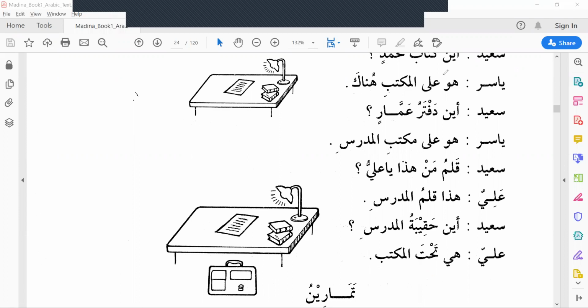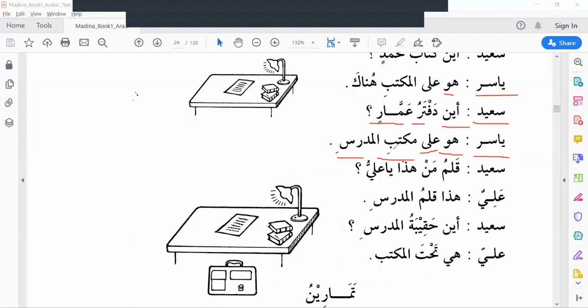Okay. Let's read once again together. Read loudly. Yasir says, Sa'idun, aina daftaru Ammarin? Where is Ammar's notebook? Yasir replied, Huwa alal maktabil mudarrisi.